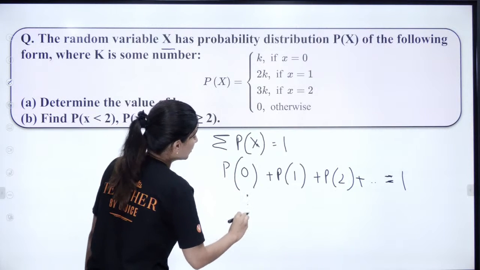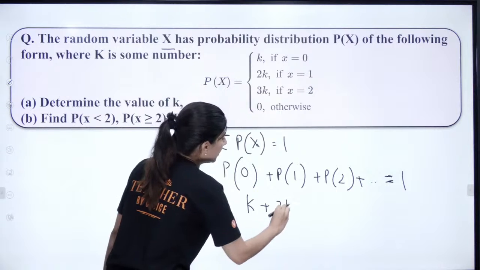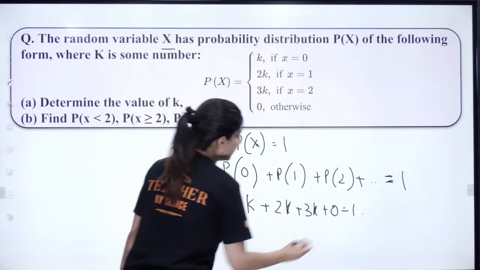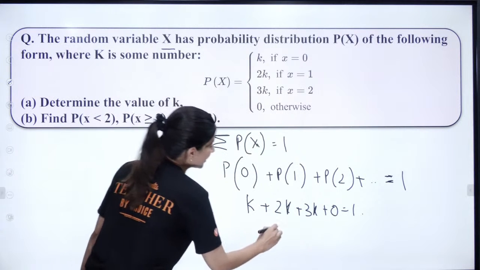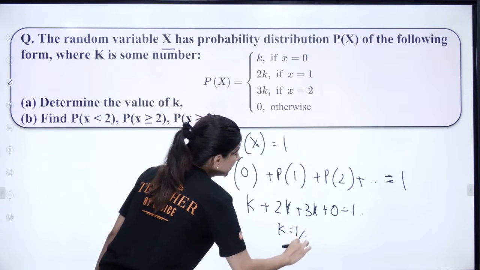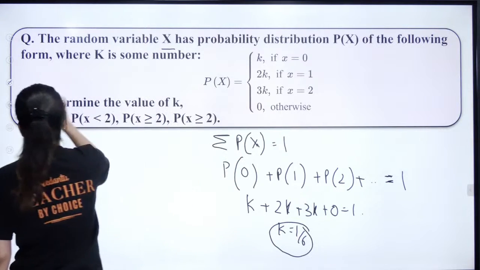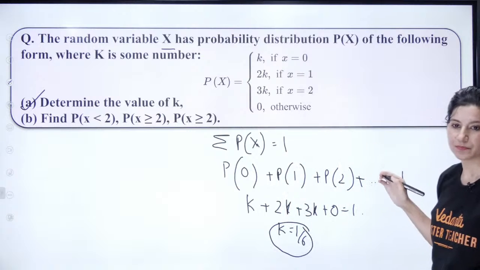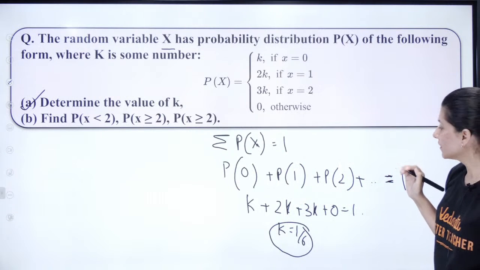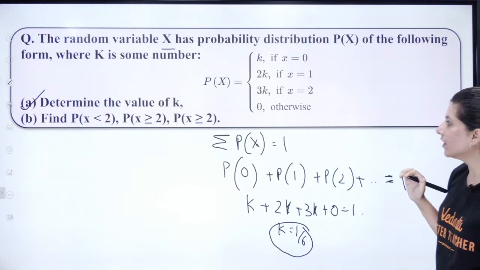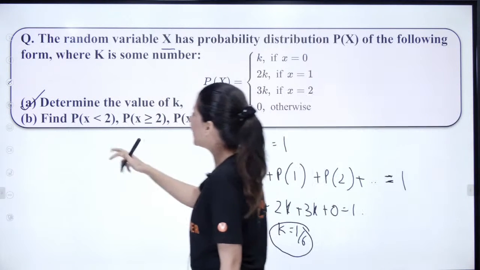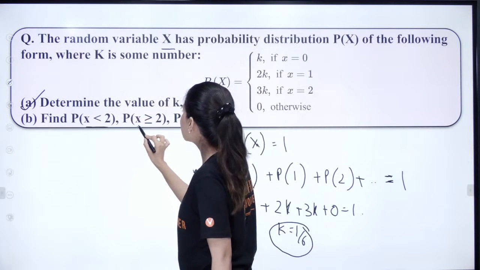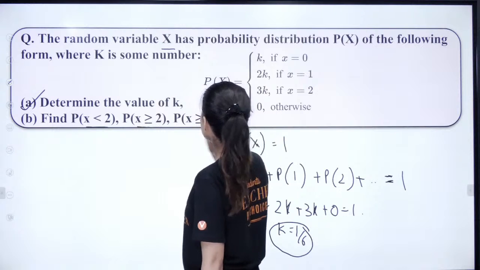So k plus 2k plus 3k plus 0, 0 is equal to 1, right? So 6k is equal to 1, k is equal to 1/6. So this part is sorted. You do get questions from random variable. K is 1/6, clear? Now what we need to do is find the probability when x is less than 2, and the probability when x is greater than or equal to 2.